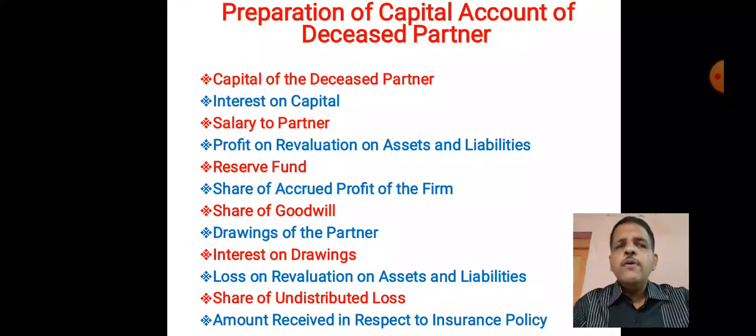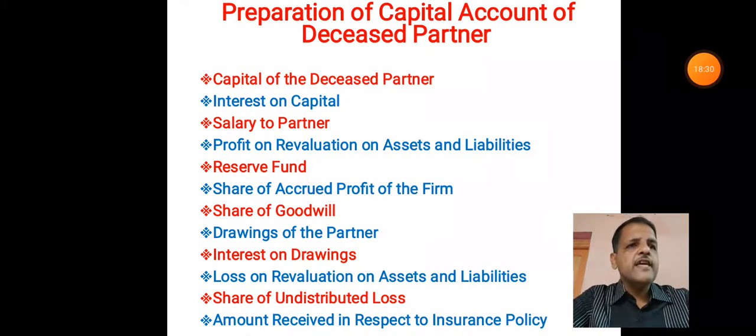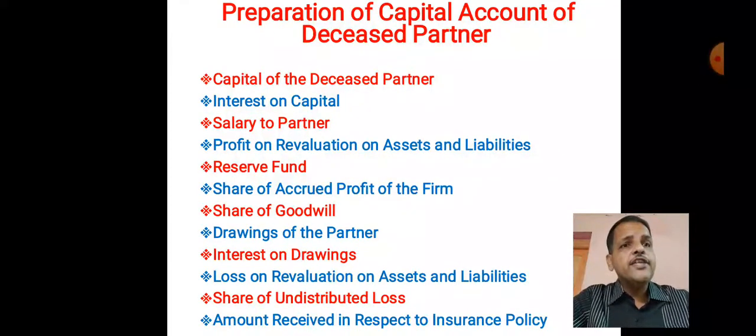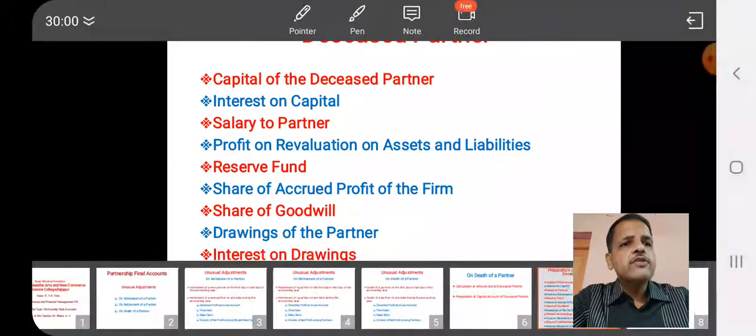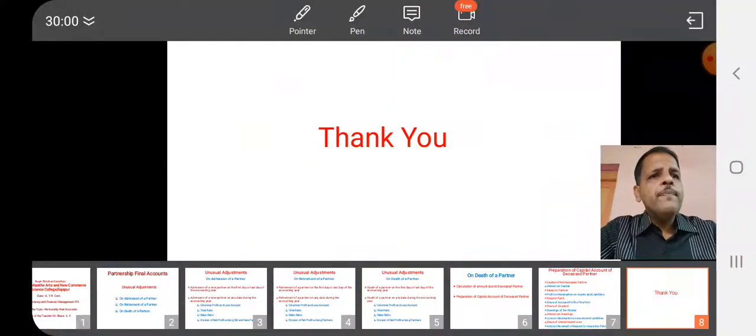Now, in this way, we have to carry out certain unusual adjustments. You can say certain different adjustments in case of admission, retirement, or death of a partner. In case of partnership final accounts, we are going to stop here.